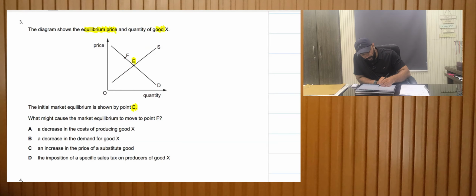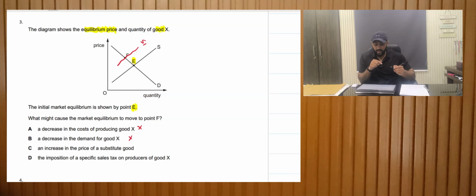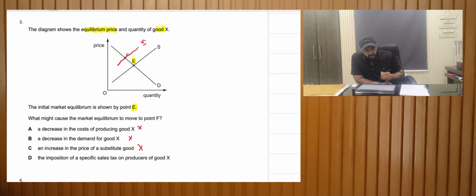Decrease in demand, which means a shift inwards in demand, incorrect. Increase in the price of a substitute, again incorrect. Reason, because this would shift the demand. And imposition of a specific sales tax. It's an indirect tax, and an indirect tax would shift the supply curve inwards. So D is the right answer.